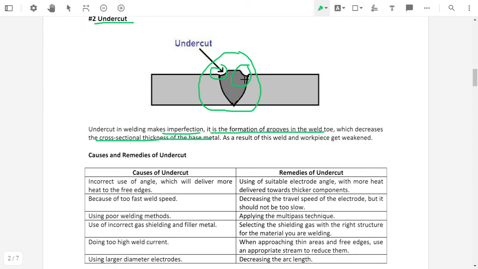which decreases the cross-sectional thickness of the base material. What happens if there is an undercut? It will decrease the cross-sectional thickness of the base material. As a result, the weld and workpiece get weakened, because the decrease in cross-sectional thickness of the weld zone makes the weld weak.